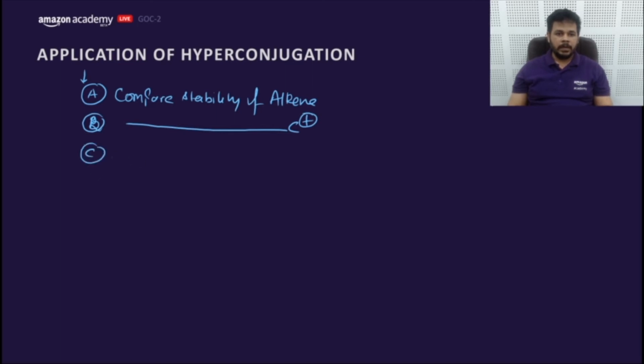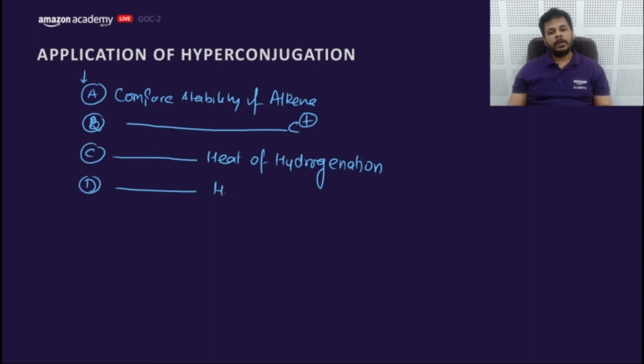Third, it is used to compare heat of hydrogenation of the compounds. D, used to compare heat of combustion. So these are the major 4 applications.